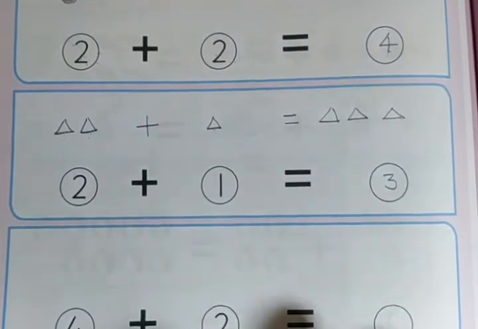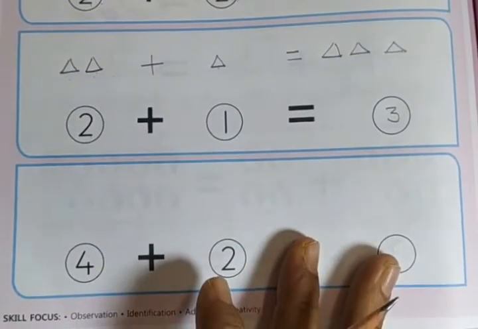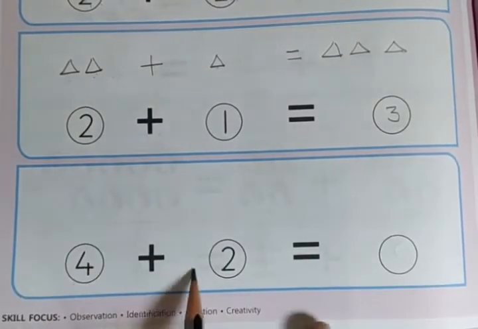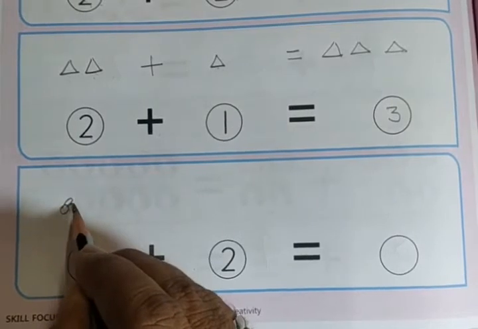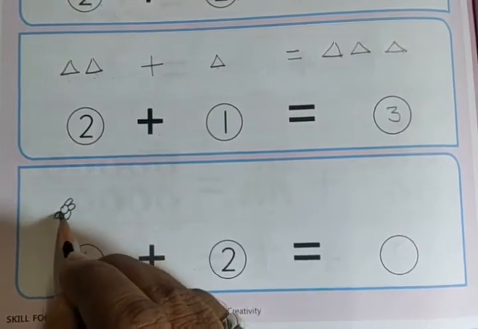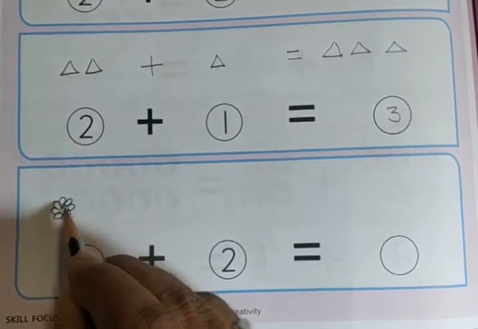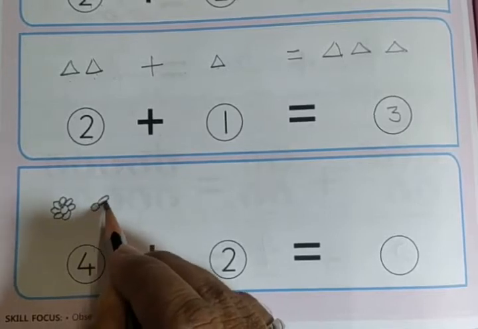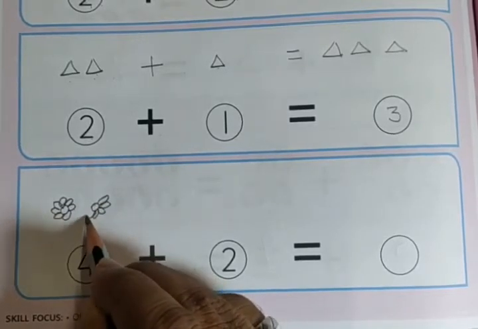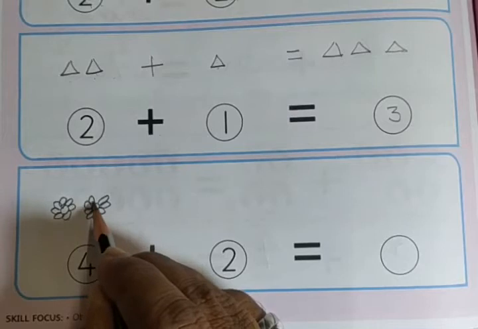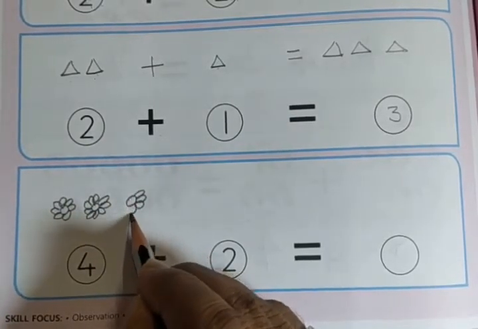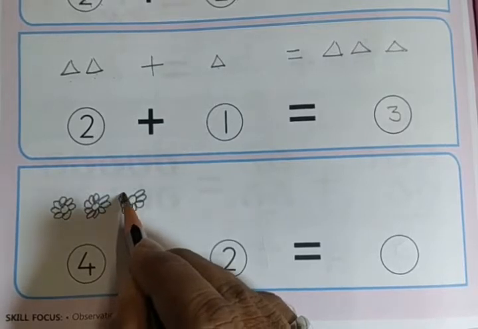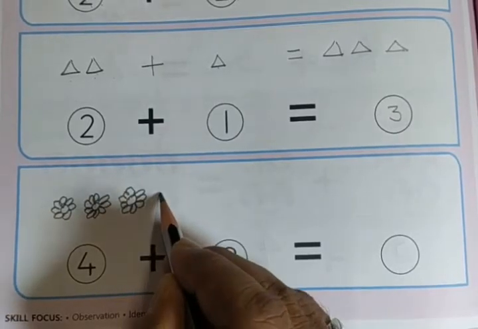Right. Here we have 4, meaning 4 we will draw. We draw flower 1, 2, 3 and 4.